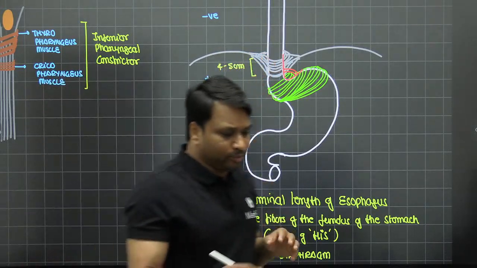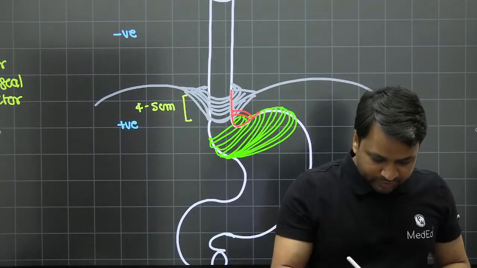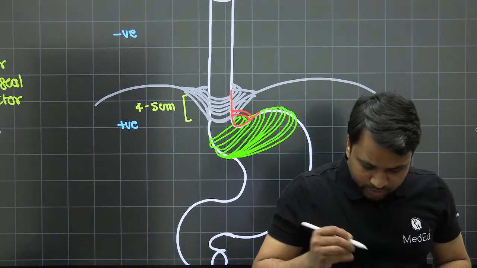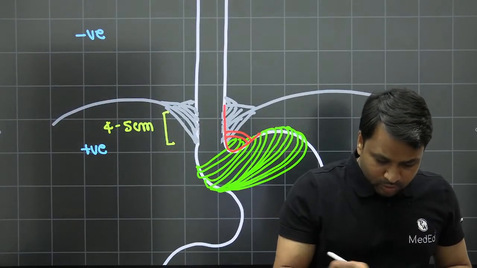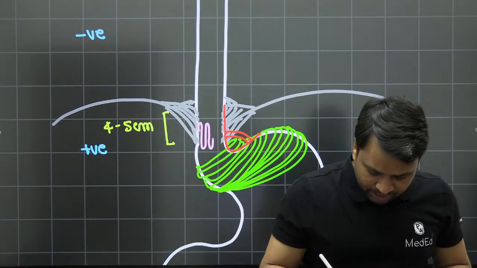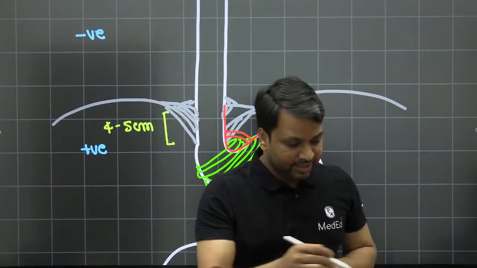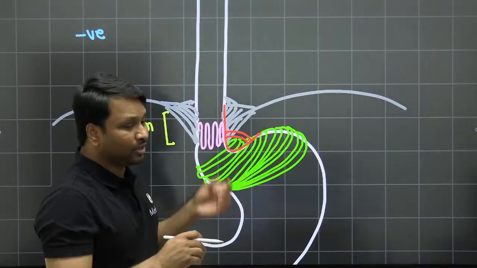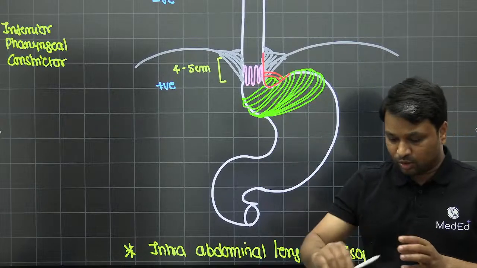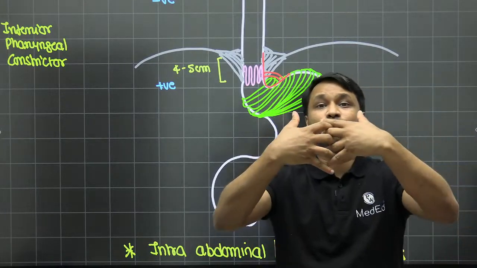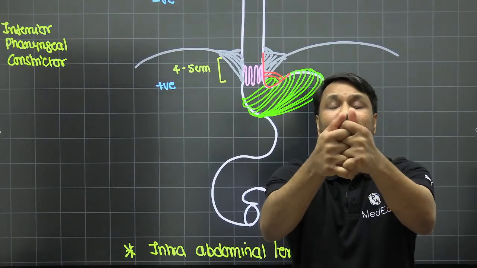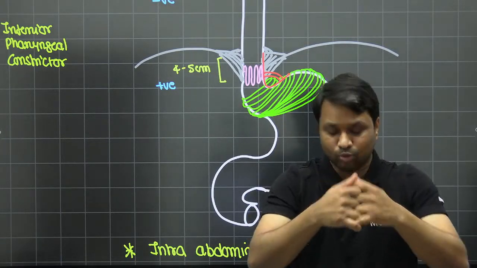So that also contributes. When you go inside the lumen, if I just go in, I'd remove the crura here. And if I go into the esophageal lumen, you will notice at the GE junction these hypertrophied mucosal folds. These hypertrophied mucosal folds are going to help because when they contract, they cause an interlocking mechanism. And when they cause an interlocking mechanism, they result in a watertight seal.